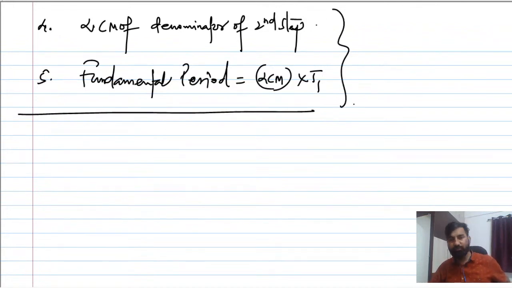So T1, T2, T3, T4, T5, T6, then you take the ratios, and then you investigate whether the overall signal is periodic or not. Let me take one question here so that you can apply these steps.